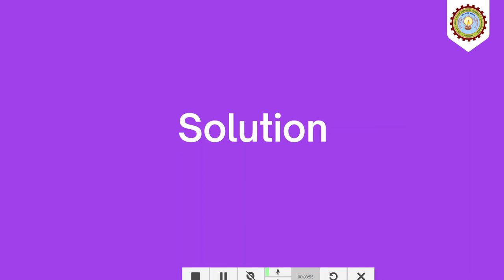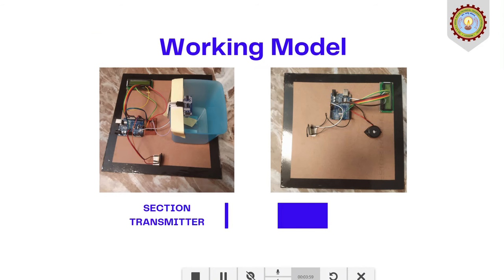Now moving towards the solution of the project. This is the working model of our project. One side you can see the section transmitter and the other side you can see the section receiver. Here the transmitter will transmit the message towards the receiver and receiver will catch the message and work accordingly.